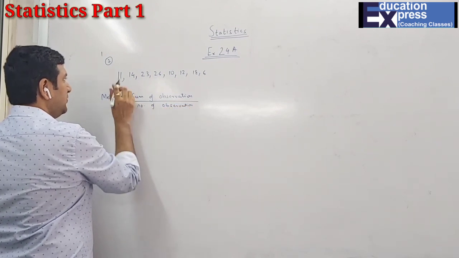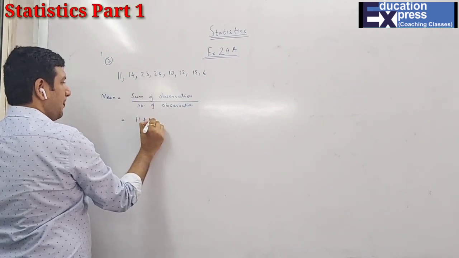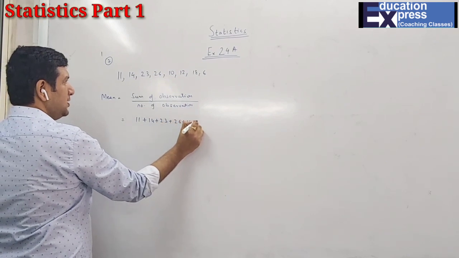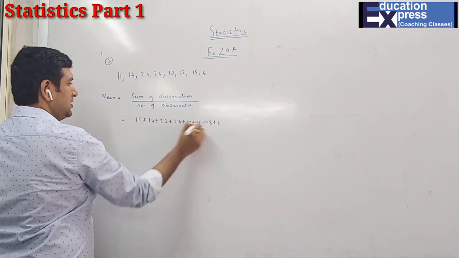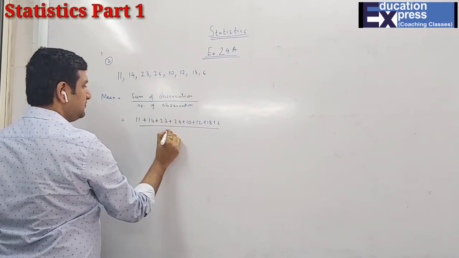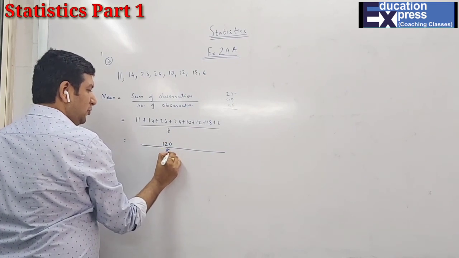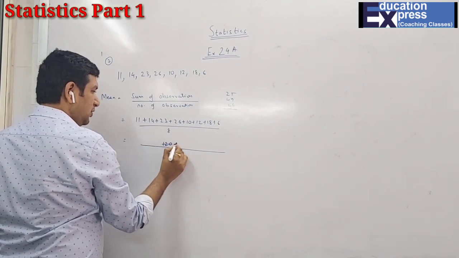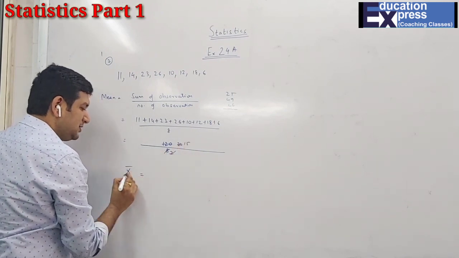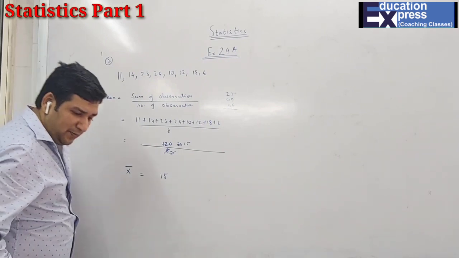The sum of the observations is 11 plus 14 plus 23 plus 26 plus 10 plus 12 plus 18 plus 6, the whole upon 1, 2, 3, 4, 5, 6, 7, 8. So now you have to add. So 120 divided by 8, 15. Hence my x bar, that is nothing but the mean, is 15. So question 1's second part we have done.